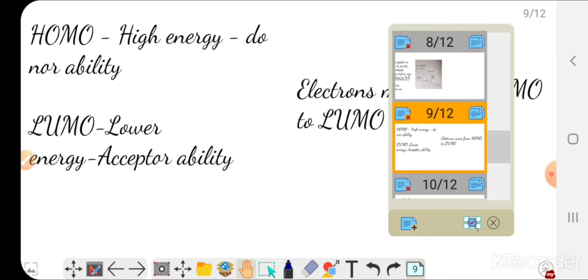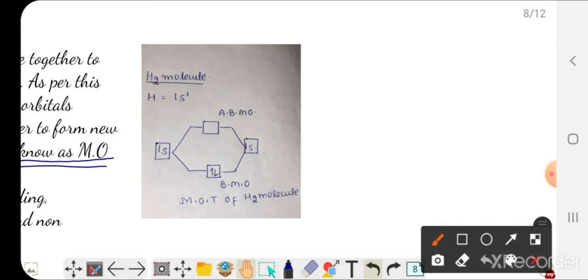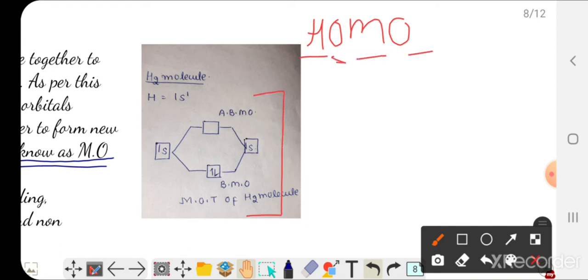See, I told you HOMO is the highest occupied molecular orbital. In case of the H2 molecule, the last electron is entering this bonding molecular orbital, so it will act as a HOMO. Okay.